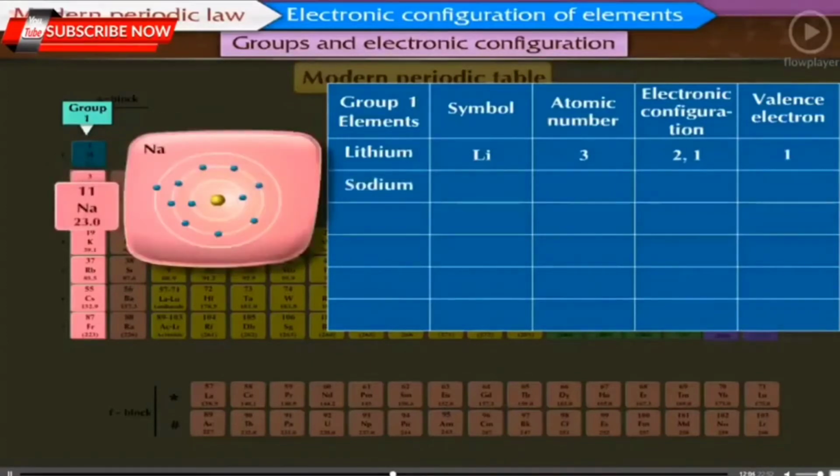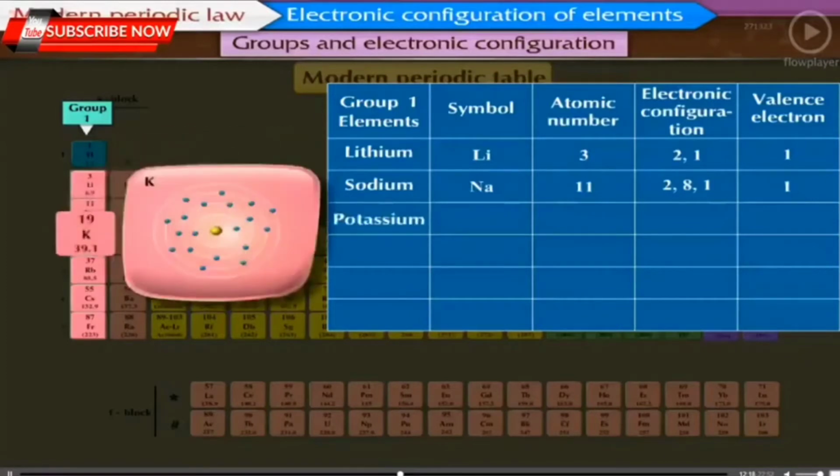Sodium, symbol Na, atomic number 11, electronic configuration 2, 8, 1 and valence electron 1. Potassium, symbol K, atomic number 19, electronic configuration 2, 8, 8, 1 and valence electron 1.